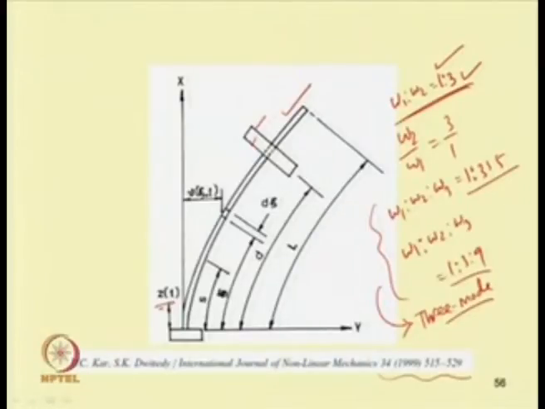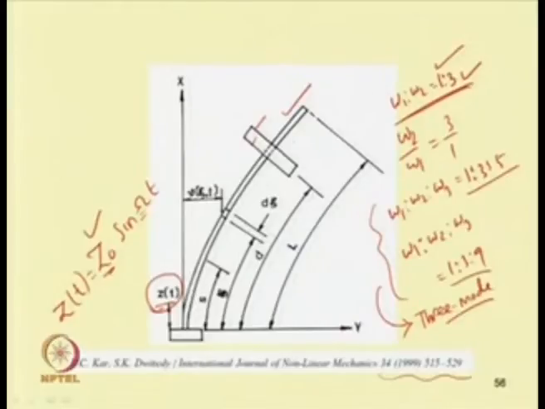So, the system is a base excited cantilever beam. It is excited periodically at the base, that is Z(t), so one can write Z(t) equal to Z0 sin omega t. Here the base is excited with amplitude Z0 and frequency omega. When the base is excited, the system moves in a transverse direction.